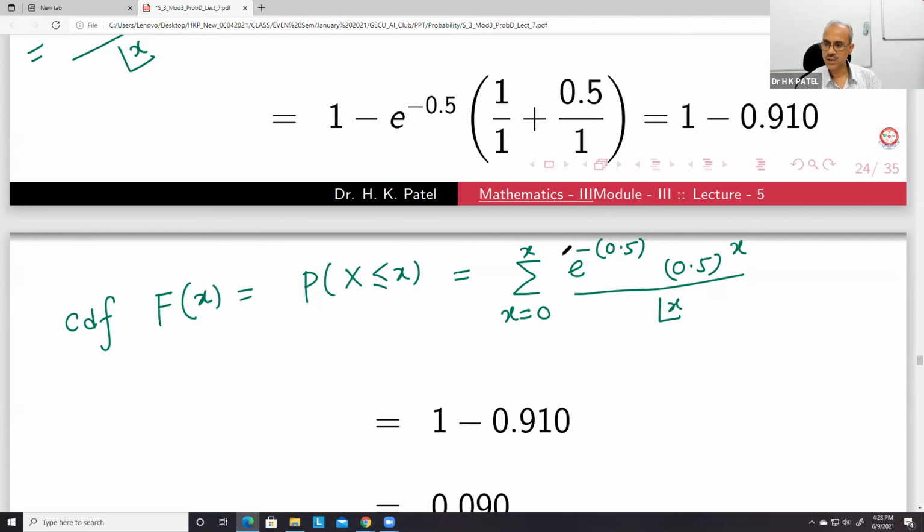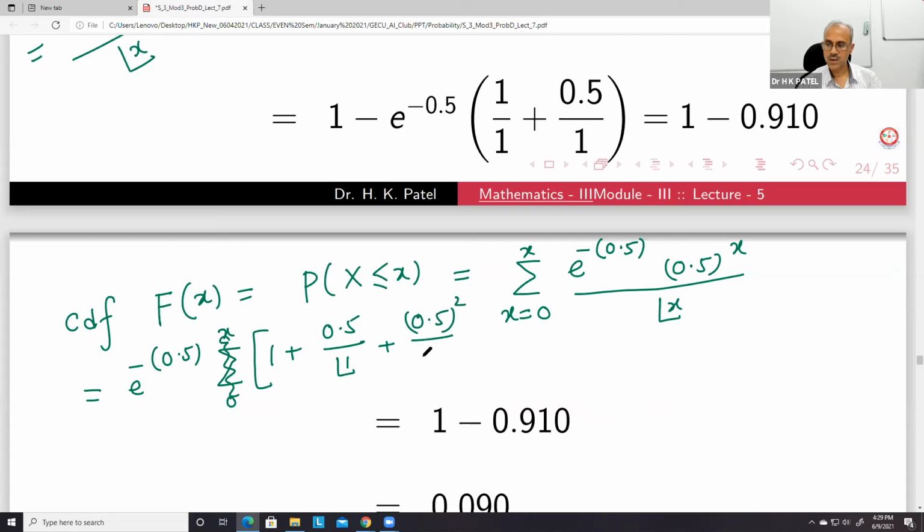These things we can take out: e to the power minus 0.5, we can find this value. Then the summation goes from 0 to x. If you take x equal to 0, this becomes 1. If you take x equal to 1, this becomes 0.5 upon factorial 1, and then 0.5 square upon factorial 2.